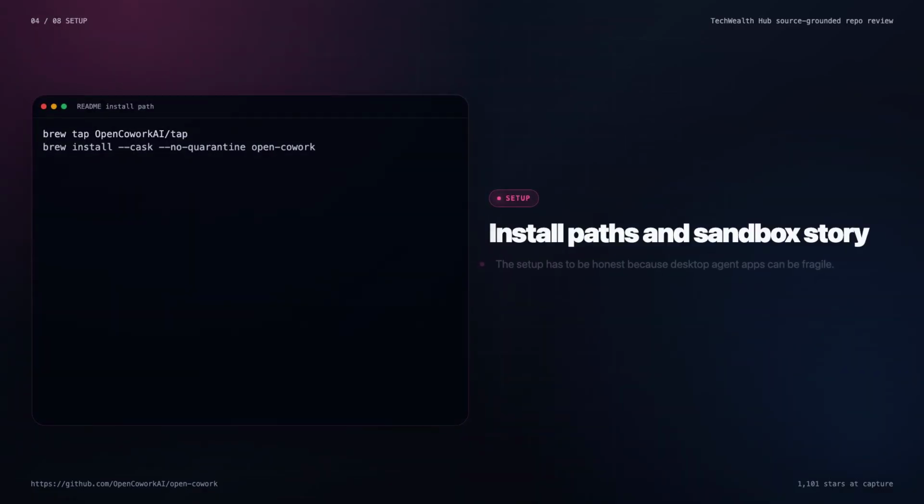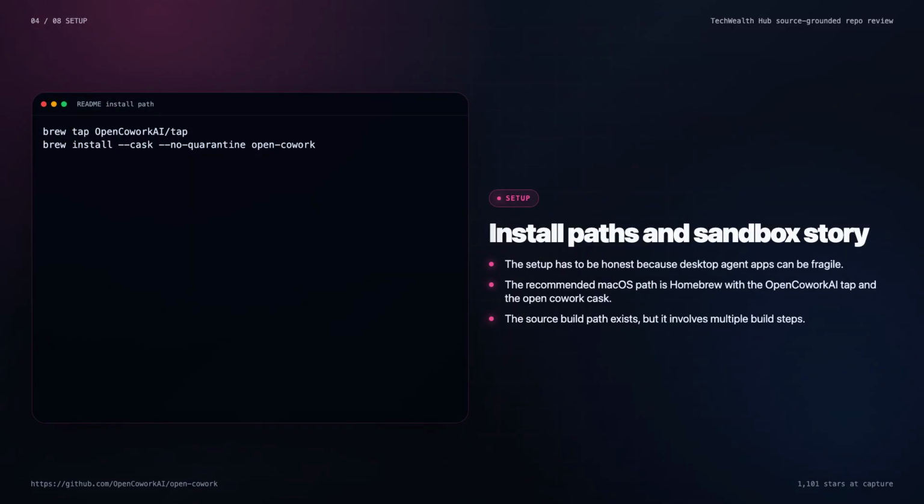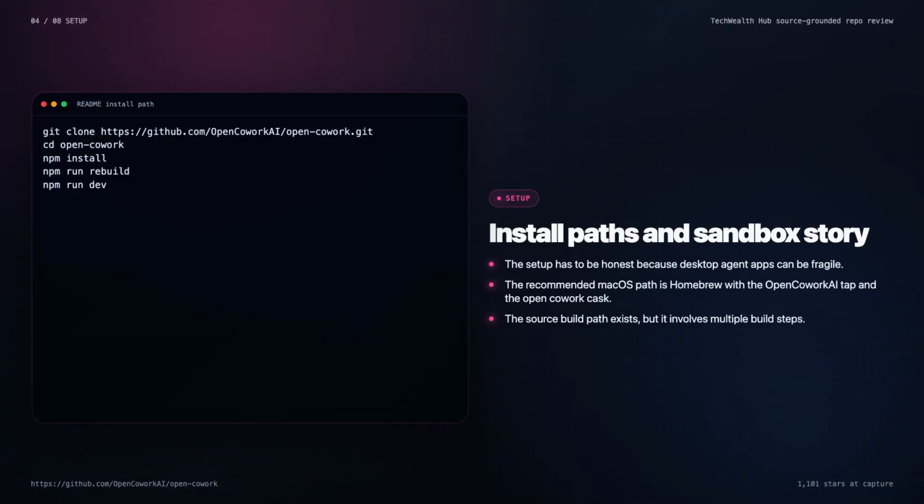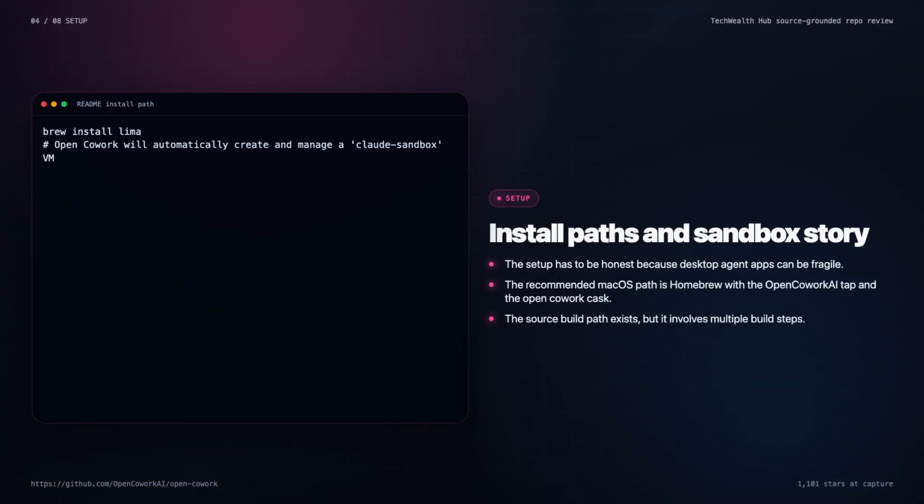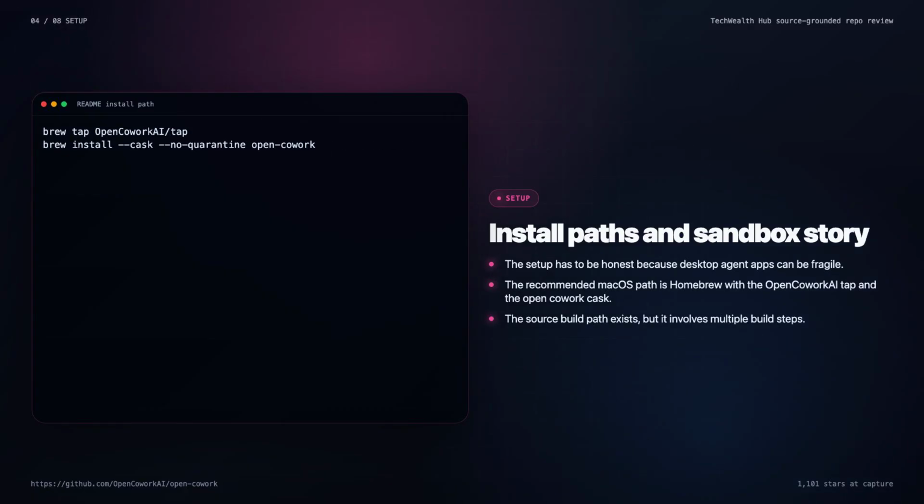The setup has to be honest, because desktop agent apps can be fragile. The recommended macOS path is Homebrew with the CoworkAI tap and the Cowork cask. The source build path exists, but it involves multiple build steps. The README also mentions Lima, where Cowork can create and manage a Claude sandbox virtual machine. That is a big deal.